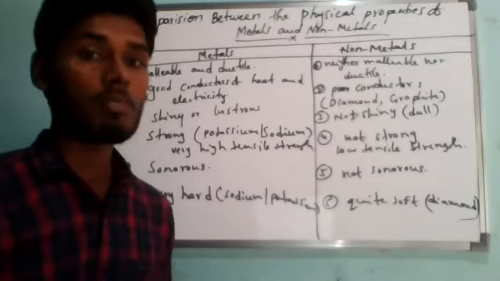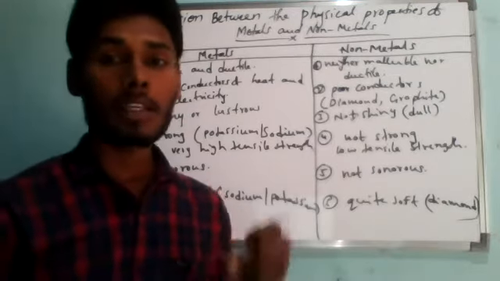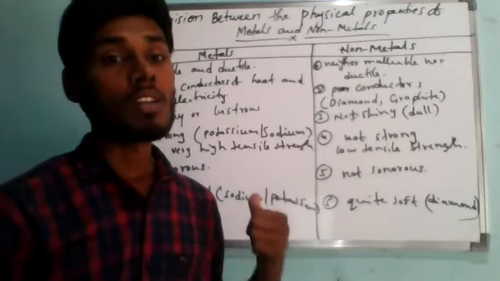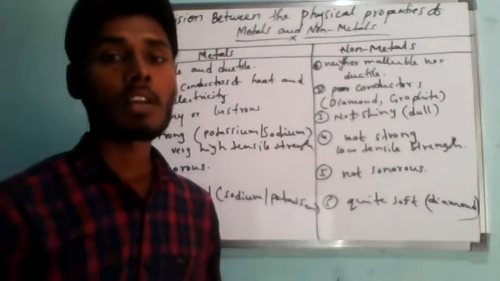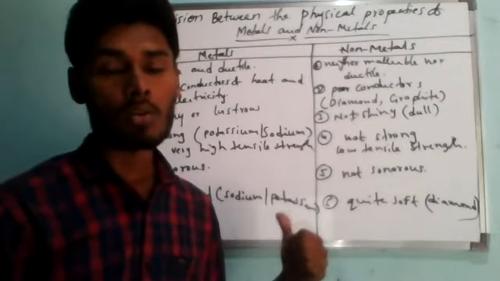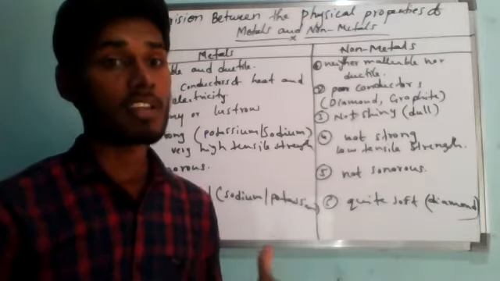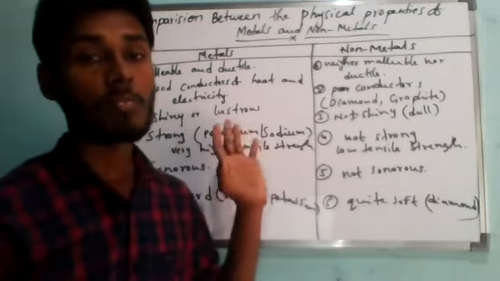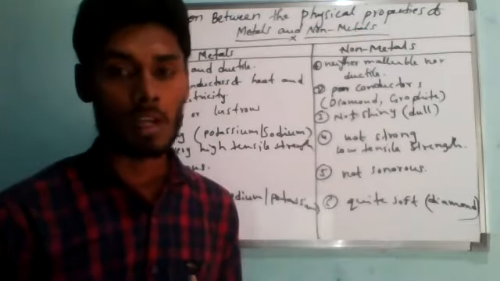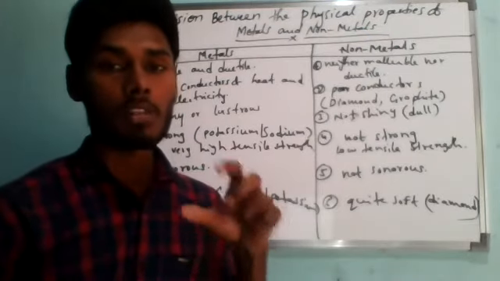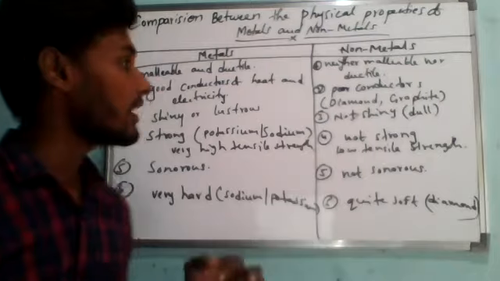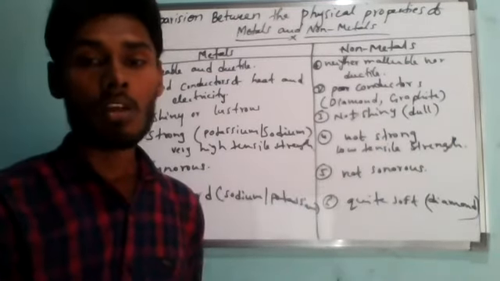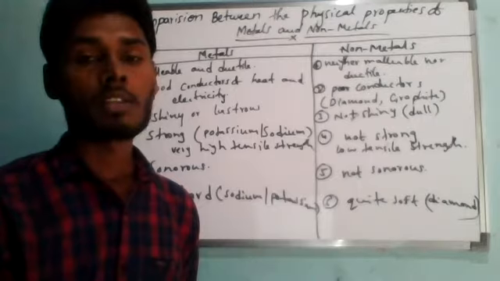An element can be identified as a metal or a non-metal by comparing its properties with the general properties of metals and non-metals. While doing so, we should always keep the various exemptions in mind. If we remember the general exemptions, then only we can find whether the given substance is a metal or a non-metal. So this is about the differences between metals and non-metals.